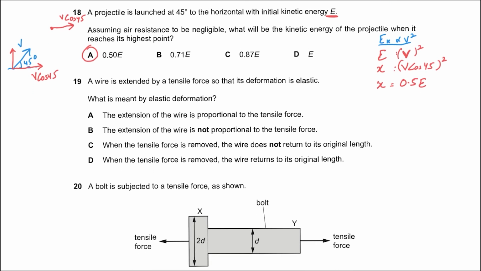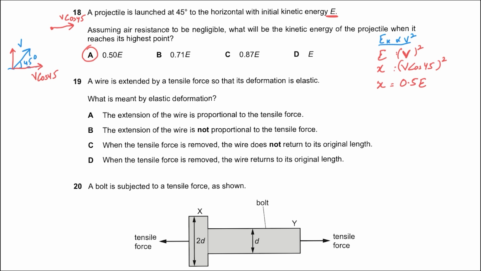Question 19 says a wire is extended by a tensile force so that its deformation is elastic. What is meant by elastic deformation? So let's go through the options one by one. Option A says the extension of the wire is proportional to the tensile force. That has nothing to do with elastic deformation. That is valid up till the limit of proportionality. The elastic limit could be beyond that point. The extension of the wire is not proportional to the tensile force.